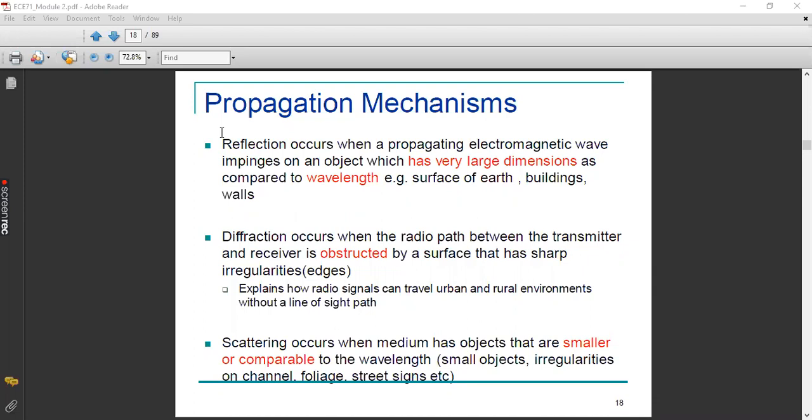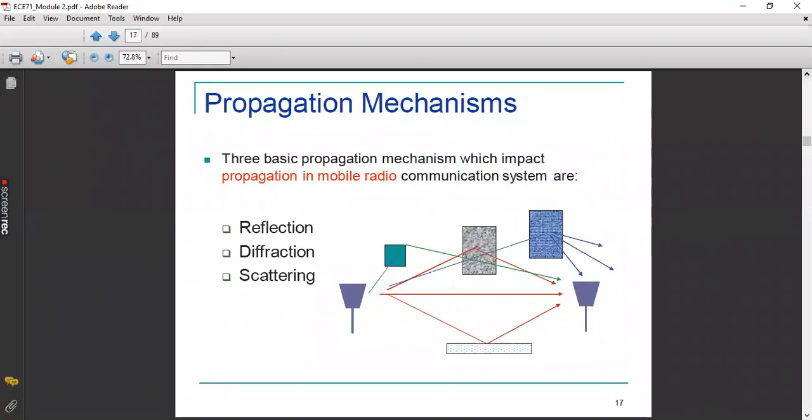The dimension of the object on which these RF waves are impinging should be larger than the wavelength of the RF waves that we are transmitting. This is the concept of reflection. As you can see in the previous slide, some of the radio waves that are transmitted from the transmitter are not going in a line of sight manner.